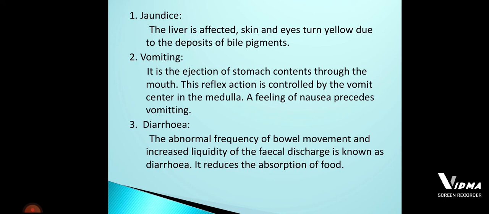Even the urine of such infected persons, in cases of liver infection, is going to turn yellow in color. So jaundice is observed due to the affection of the liver, where the secretion of the bile pigments, that is the bilirubin and biliverdin, is affected. When the deposition of these pigments becomes more, the skin and the eyes of such a person also turn yellow in color.